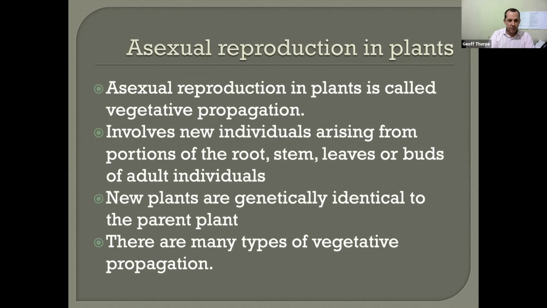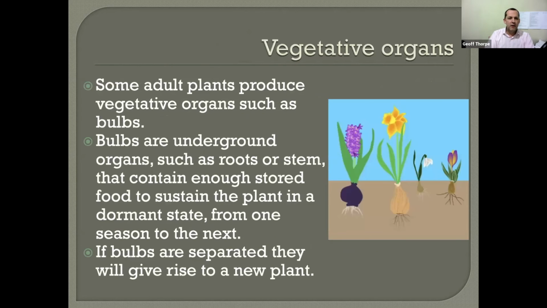There are many types of vegetative propagation. We'll look at those in a bit more detail. So looking at vegetative organs, some adult plants produce vegetative organs such as bulbs. Bulbs are an underground organ, such as roots or stem, and they contain enough stored food to sustain the plant in a dormant state from one season to the next. So usually that means during wintertime, when there are no favorable growing conditions, the top part of the plant will disappear. The bulb just lies dormant in the soil. We'll go through winter, and once the weather warms up again in springtime, there is enough energy in the bulb to grow the new plant again.